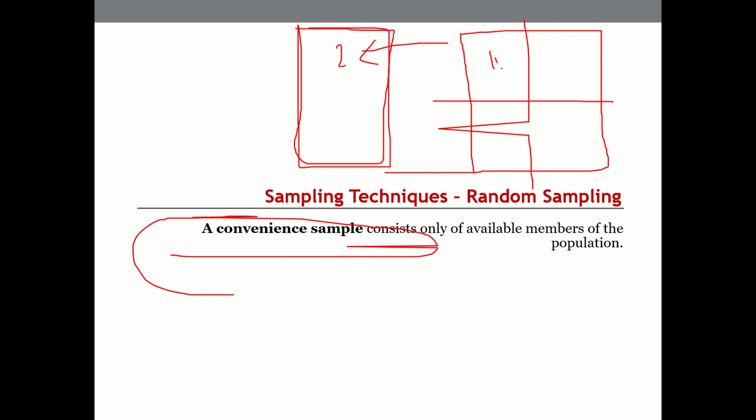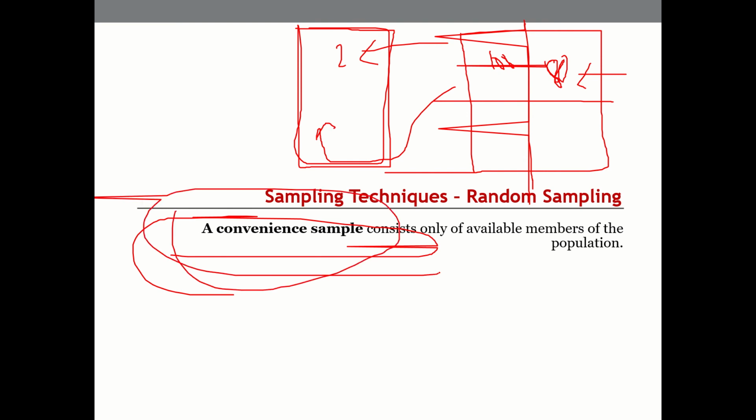We want 100 samples, and if you knock on the doors of 100, maybe 80 may say, we don't want anyone to come inside my house, I don't want to talk to strangers at the moment. That's the kind of situation we are in now, and we are left with whoever volunteers to give the survey. That is also acceptable, and it's called the convenience sampling technique.